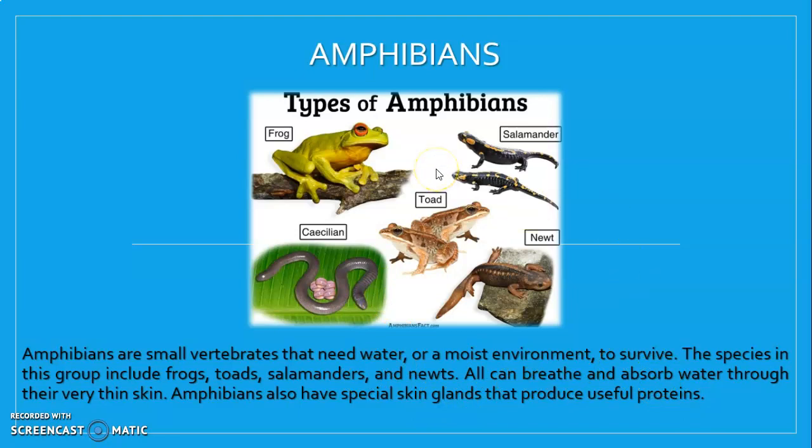So in the case of amphibians, guys, most of them live in water or in a moist environment to live or to have a life. In the case of amphibians, we can find frogs, salamanders, toads, newts, and this kind of worm that is called caecilian. All of these types of amphibians have a really thin skin, and they also have a special gland that is able to produce proteins.